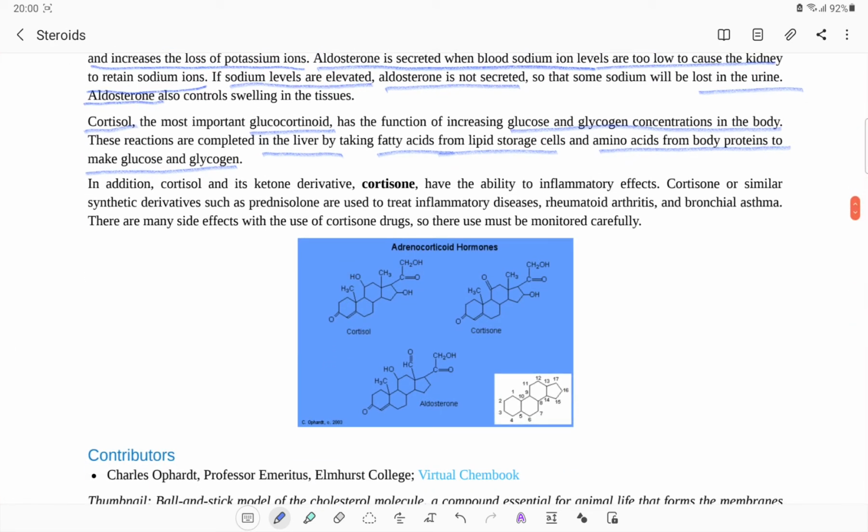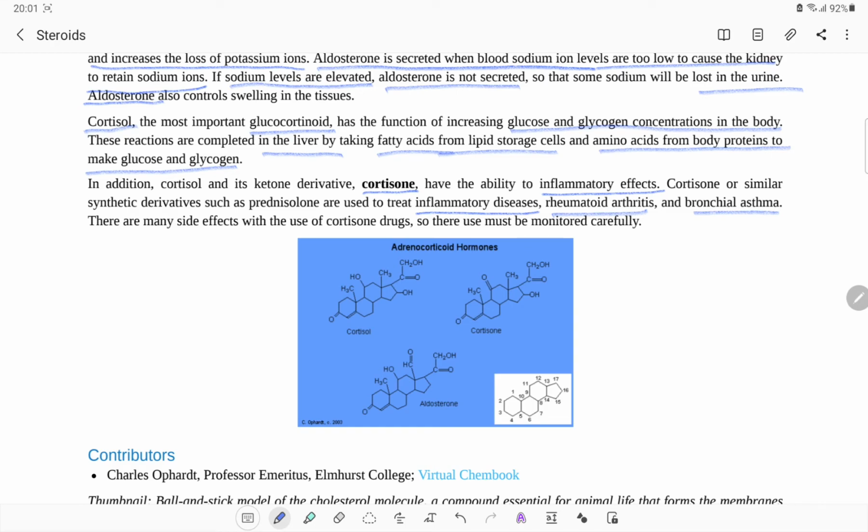In addition to cortisol, there is its ketone derivative, cortisone. Cortisol is the OH derivative and cortisone is the carbonyl carbon derivative. It has the ability to counter inflammatory effects. Cortisone or similar synthetic derivatives such as prednisolone are used to treat inflammatory diseases. These are known to control inflammation, rheumatoid arthritis, and bronchial asthma.